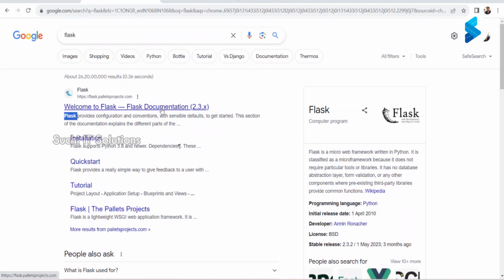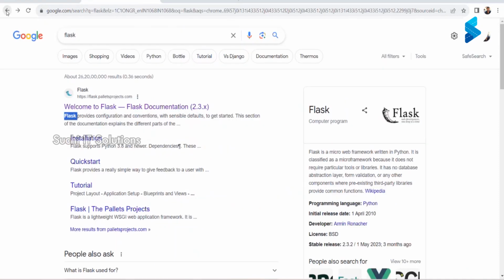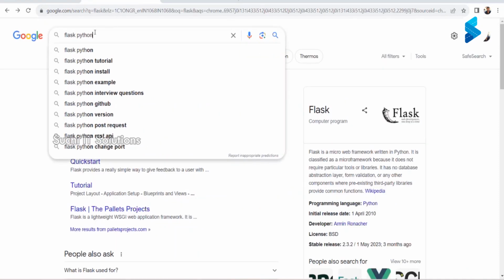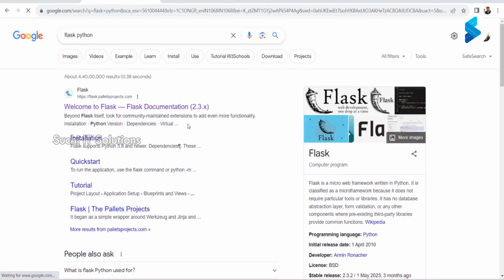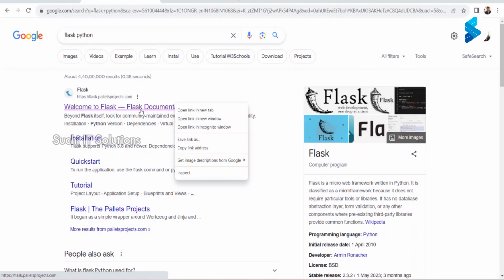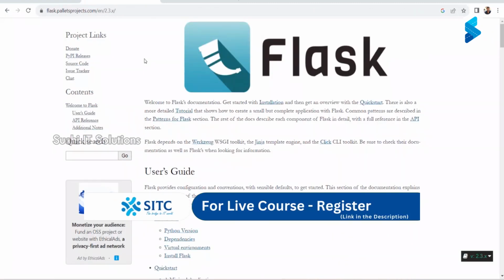You can just search on Google for Flask Python, and you will land up on these links. The first link, this is the Flask framework's official documentation page.